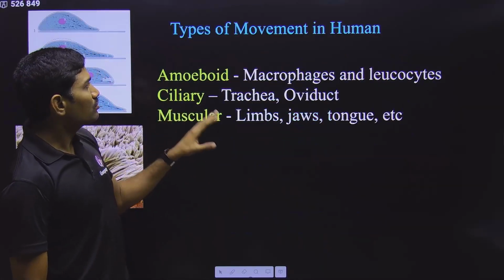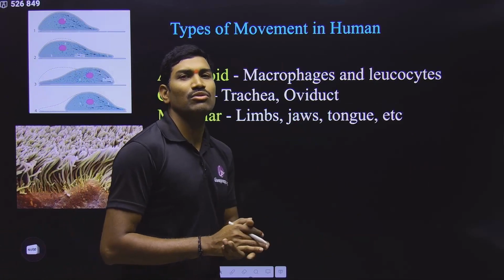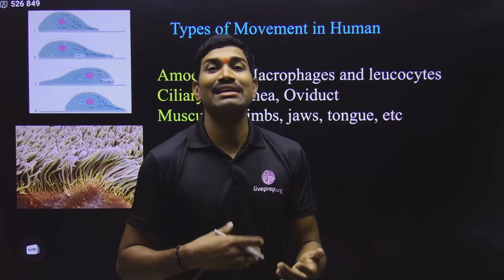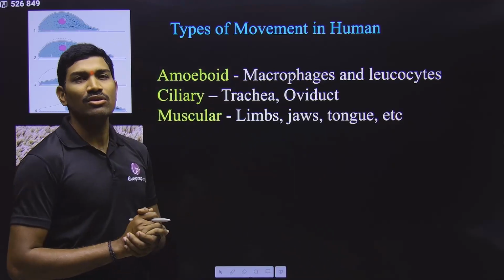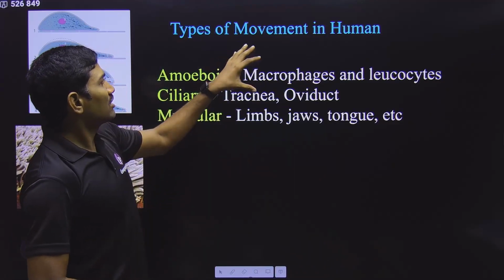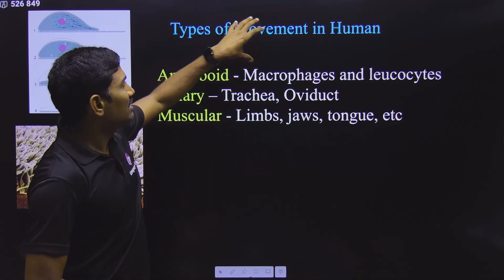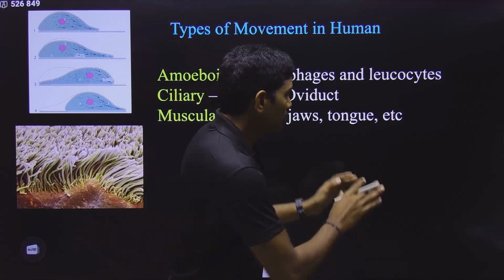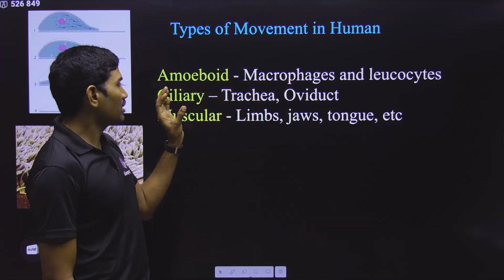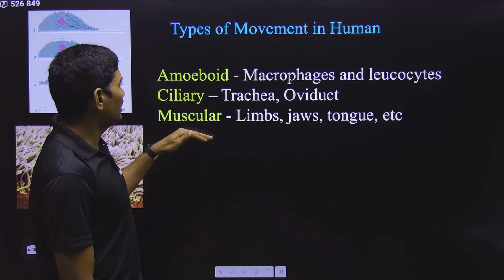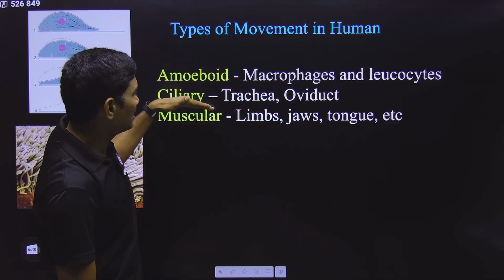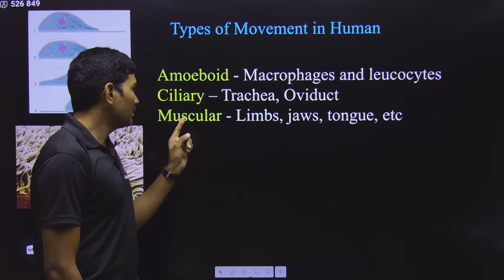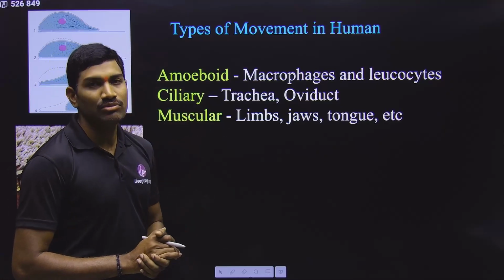Clear? So in this way, whenever we are talking about locomotion and movements, we cannot talk about them separately. Both of them are interlinked with each other. That's why we are talking about all these things. Then they are talking about the different types of movements that we observe in cells of humans. Now observe carefully. Here in NCERT, they are talking about three types of movements. One is amoeboidal movement, next is ciliary movement, and the next is muscular movement.